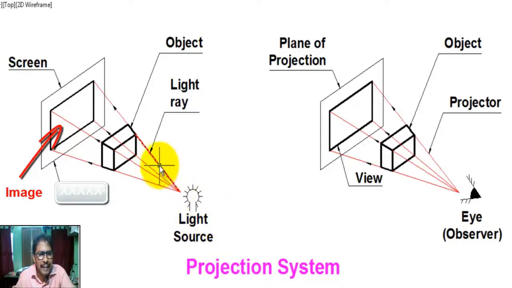The light rays from the bulb or light source strike the object and create its shadow on the screen.